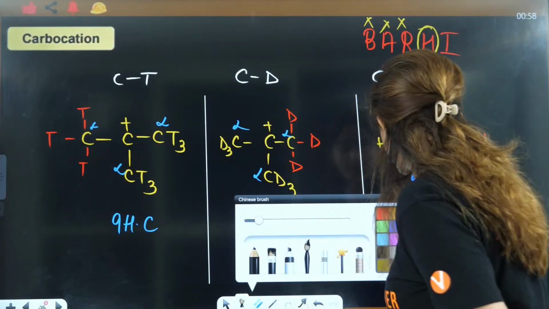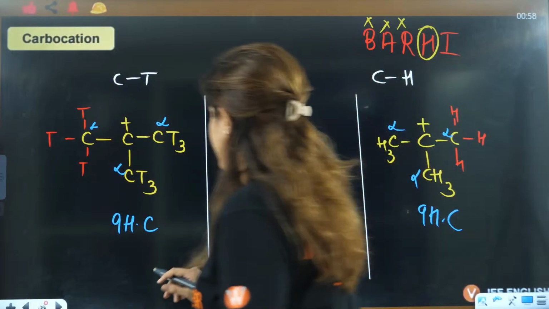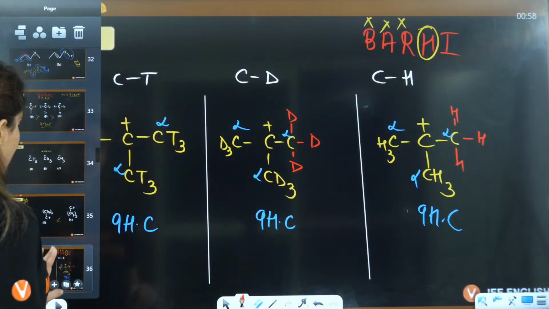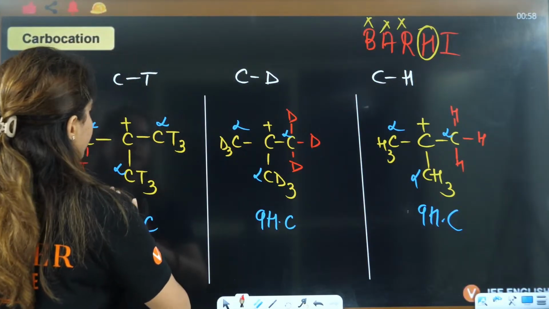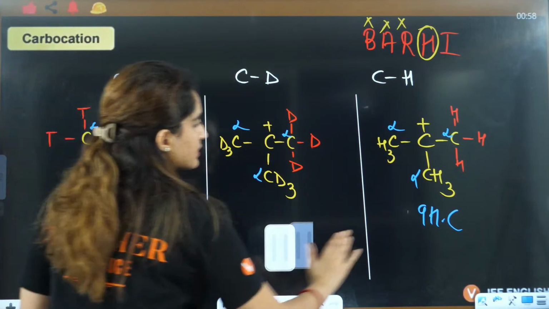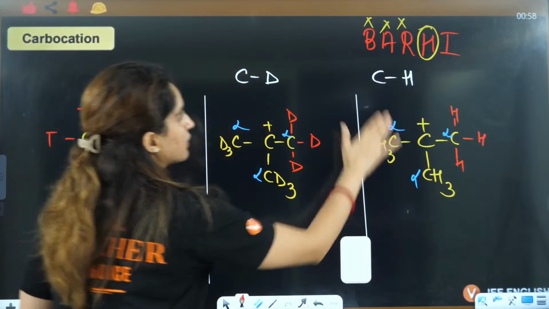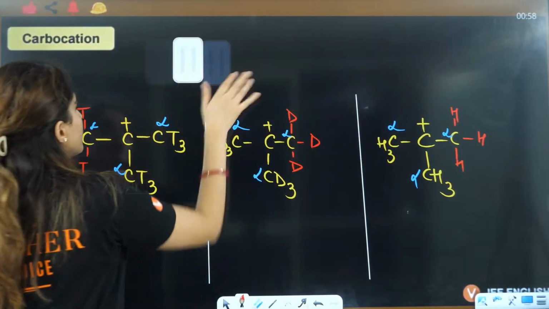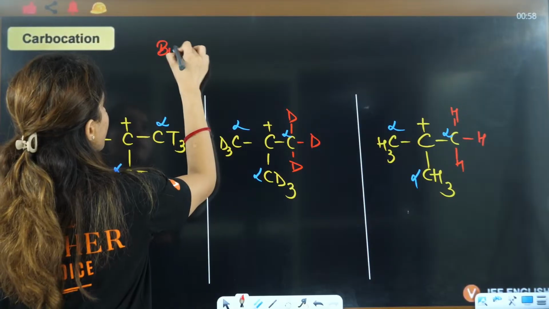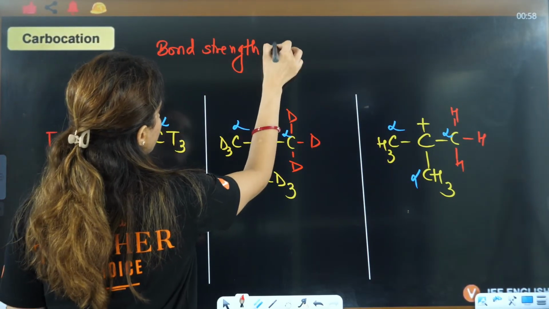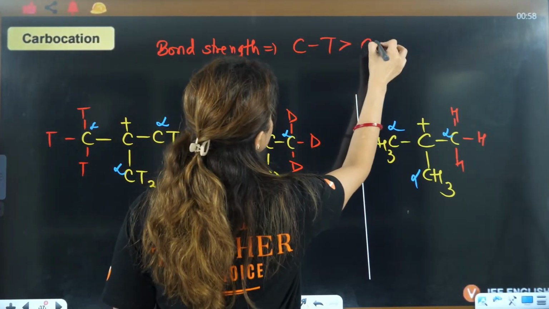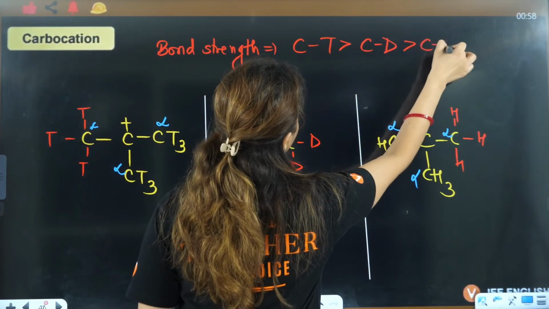So the bond strength is CT maximum, then CD, then you have CH.